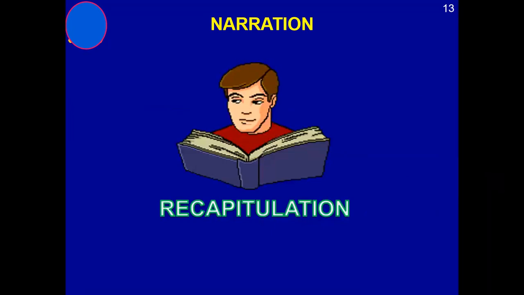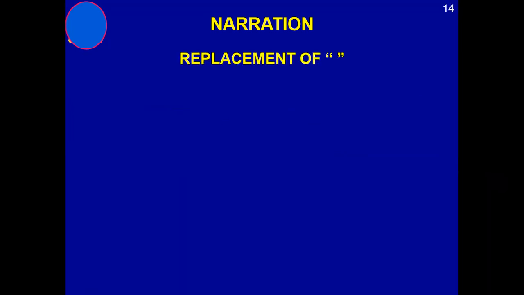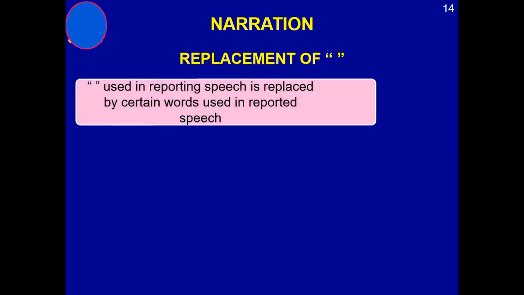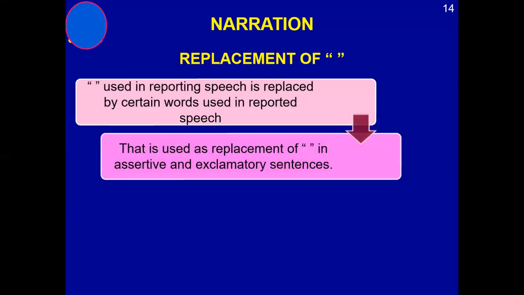Now, take a quick recap. Replacement of quotation marks: quotation marks used in reporting the speech are replaced by certain words. By the end of the reporting verb we use quotation marks, and that part is called reported speech.